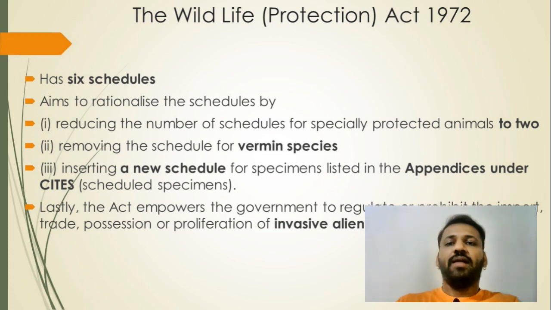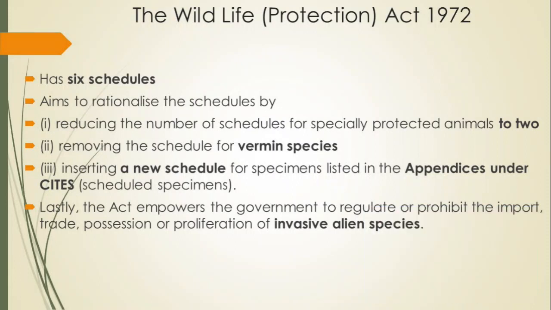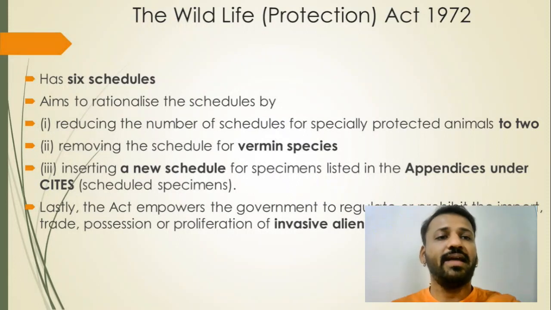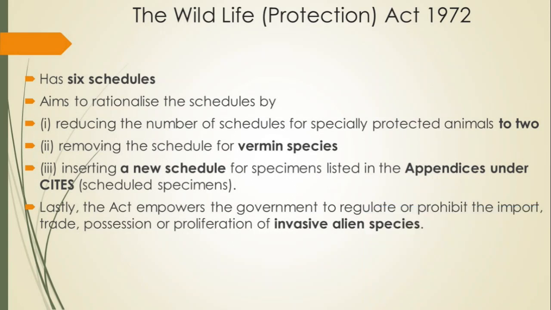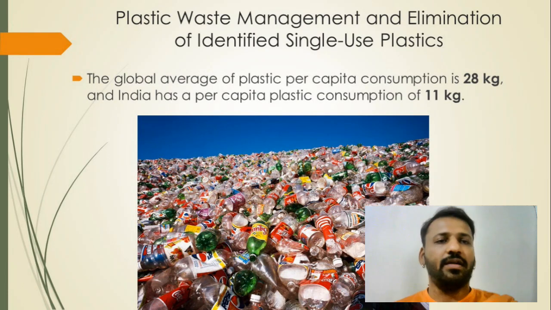For that, it has introduced some sub-laws or sub-points in the Wildlife Protection Act. Okay, so this was all about ecology and environment.